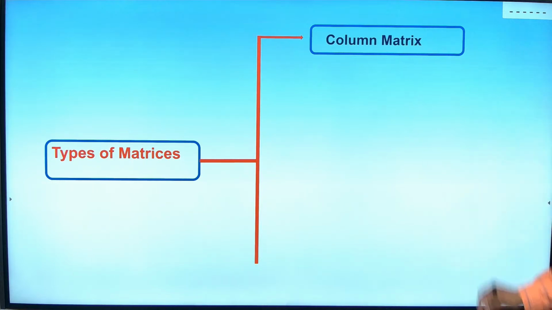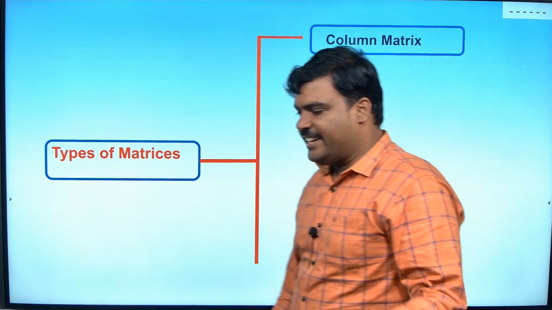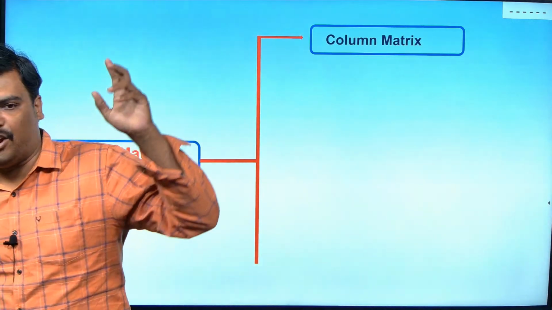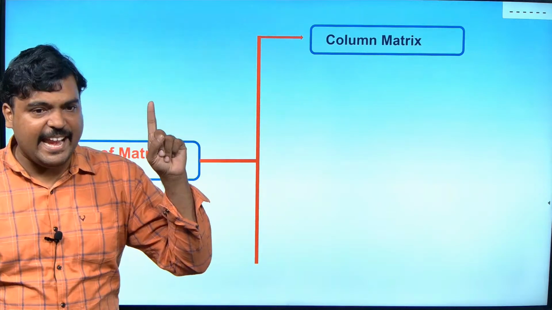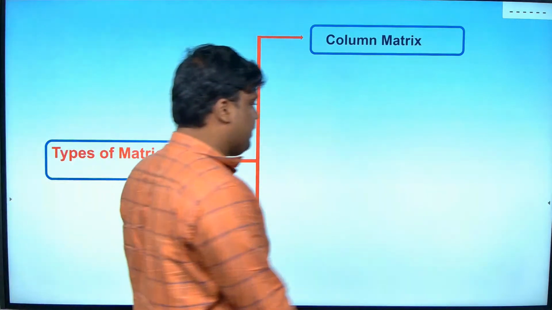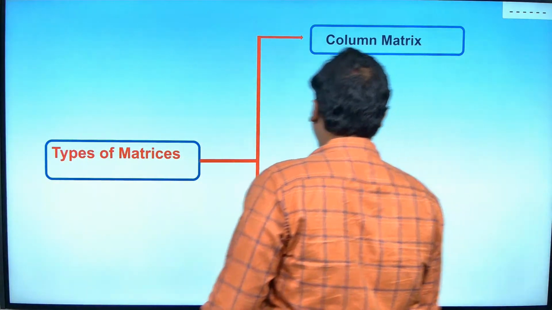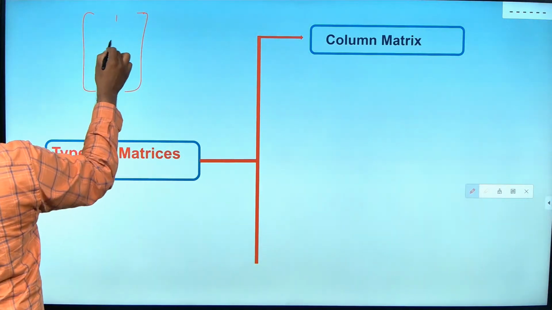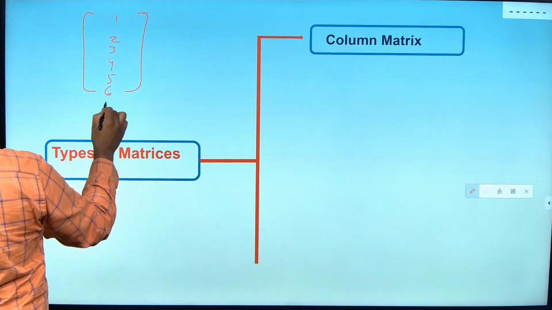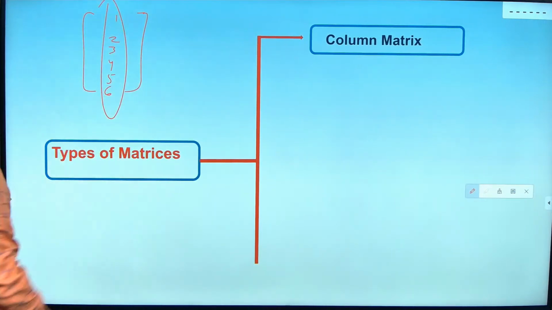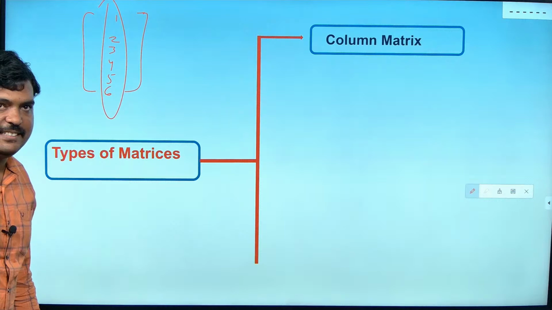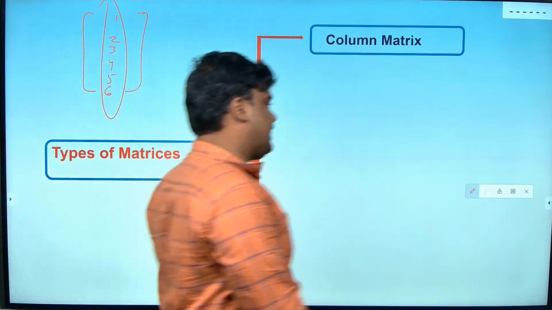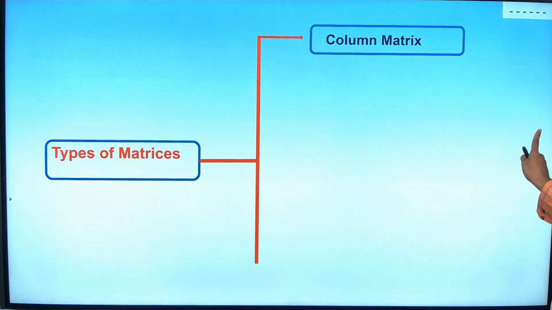Okay, column matrix. What is the meaning of column matrix? It is going to have only one column. There can be any number of rows, but I am going to have only one column. I'll write an example here. I am going to have only one column, any number of rows: 1 2 3 4 5 6. How many columns am I having here? 1. So I am going to write this as a column matrix.